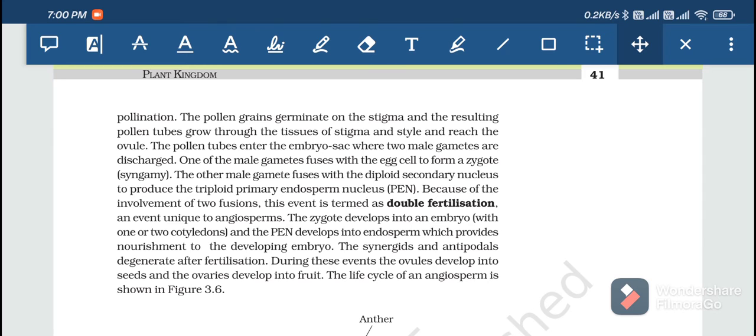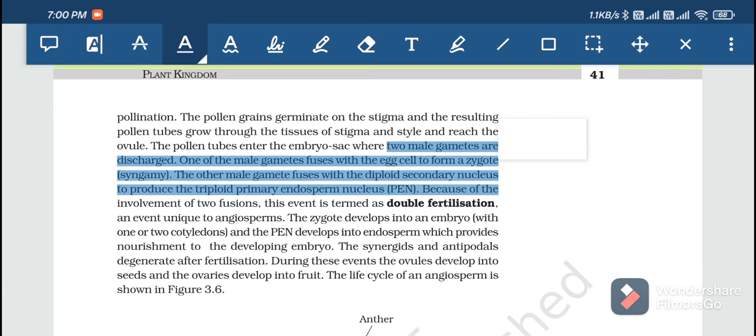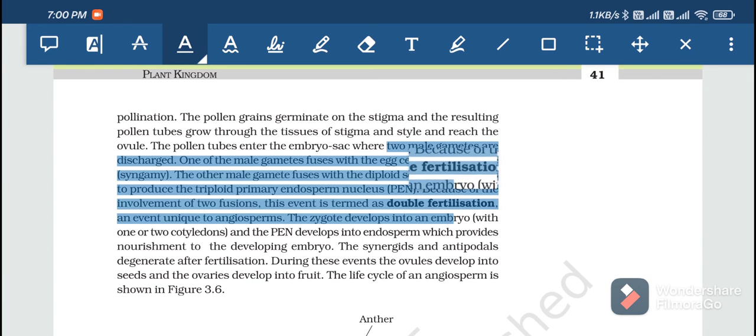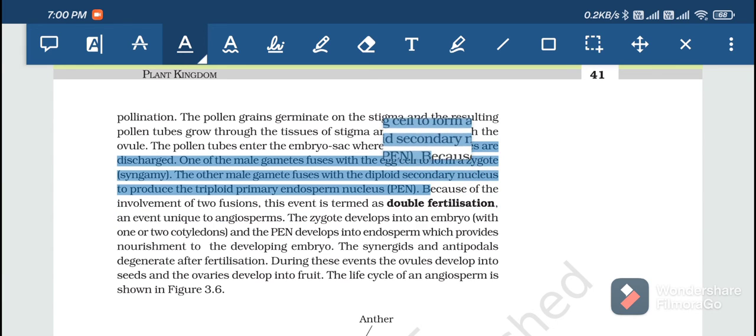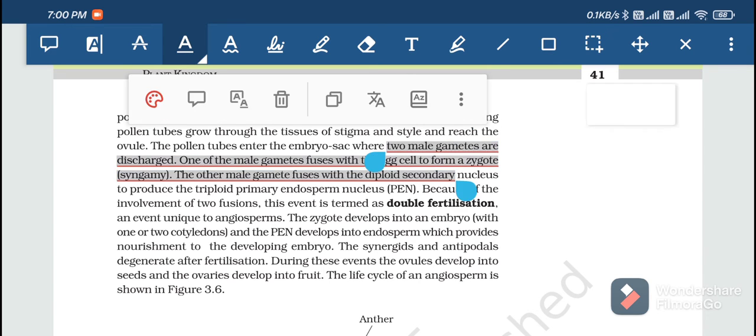Okay, and the other gamete fuses with the diploid secondary nucleus to produce the triploid primary endosperm nucleus. This is very important. So what is it? First of all, two male gametes are discharged. One gamete fuses with the egg cell to form the zygote, which is called syngamy, and the other male gamete fuses with the diploid secondary nucleus to form the triploid primary endosperm nucleus, called PEN in short form.